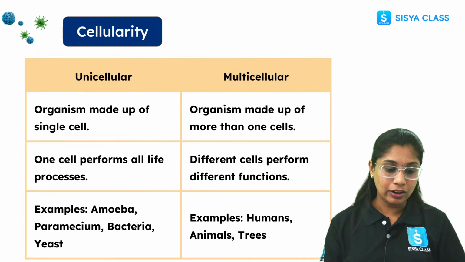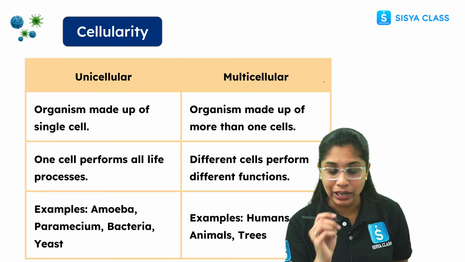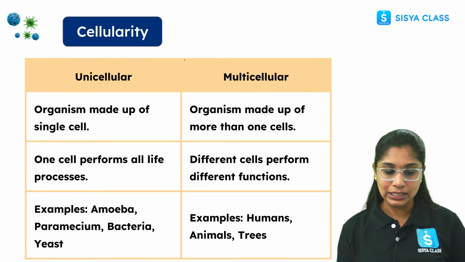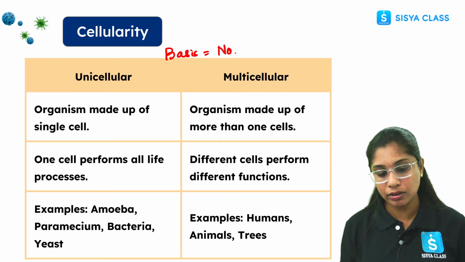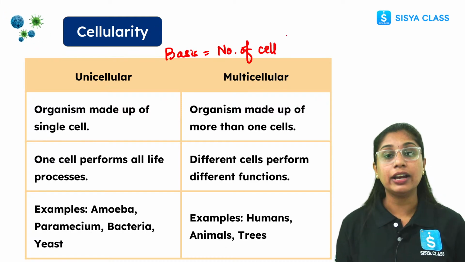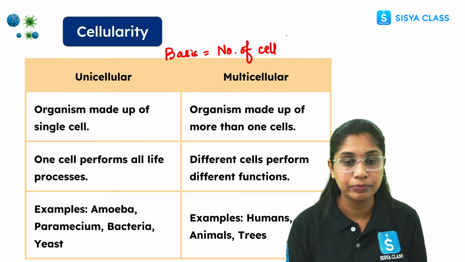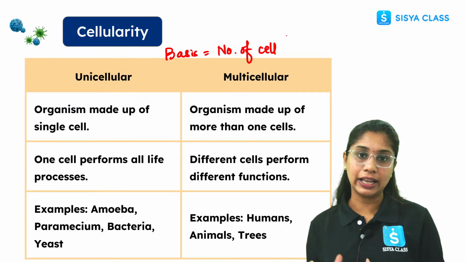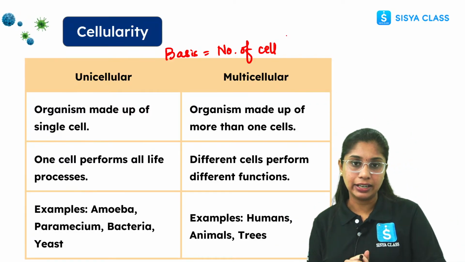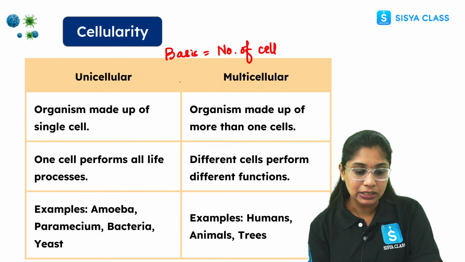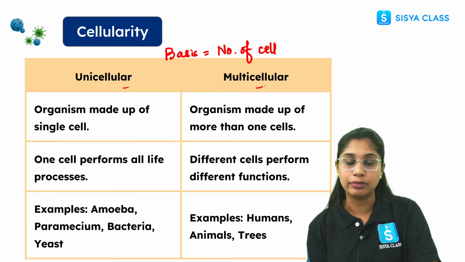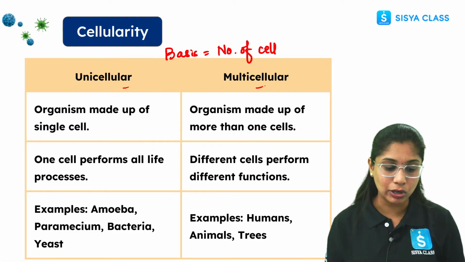Right? Alright, now coming to cellularity. What is cellularity? So what is the basis here? The basis is the number of cells. Whether an organism is made up of a single cell or two cells or more than that, we have divided organisms into two types. One is unicellular and the second one is multicellular. So let's see what the difference is.